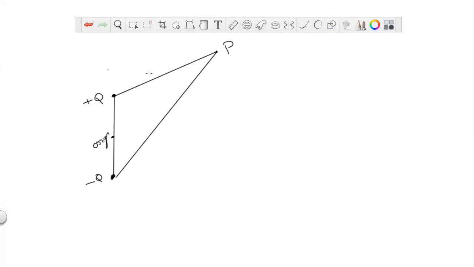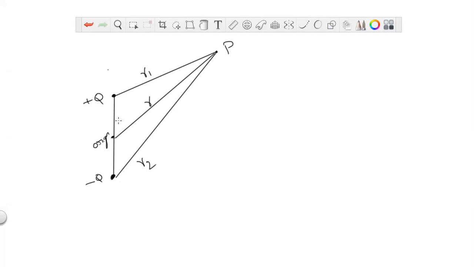Let us take the distance vectors here: R1 and R2. R1 is the distance from the positive charge to point P, and R2 is the distance from the negative charge, minus q, to P. So these are the two distance vectors. Let us take another distance vector from the origin. This is R. So R1, R2, R are the three distance vectors with respect to the charges plus q, minus q, and the origin.